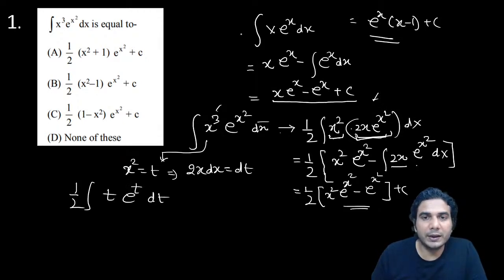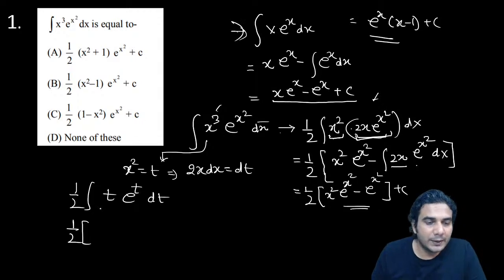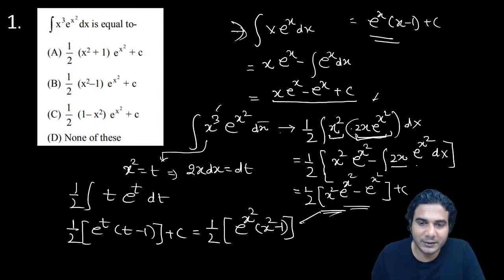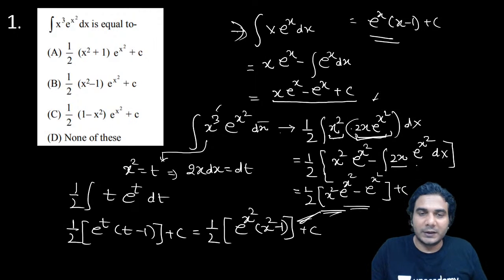Now you know the integration of t e raised to t. It is written here, right? So t e raised to t is simple. e raised to t into t minus 1, plus c. Now put the value of t, resubstitute. So e raised to x square into x square minus 1, and we are done. So you're getting the same answer. This is same as this, all right? Both are same. So either way, you try it. Both are correct. Pretty simple.